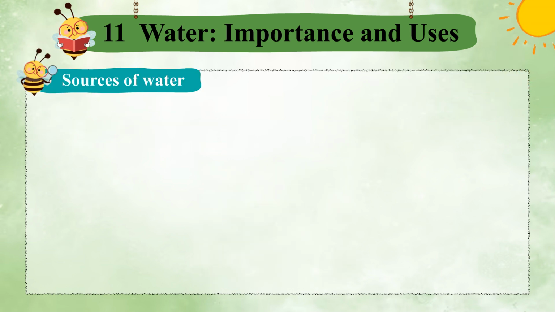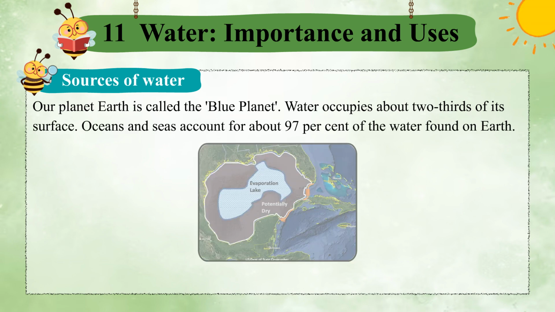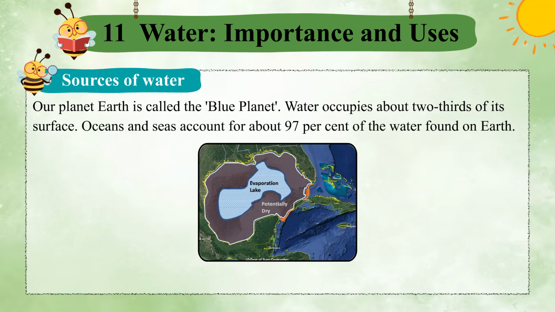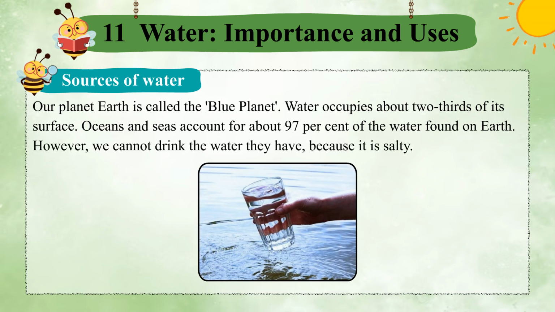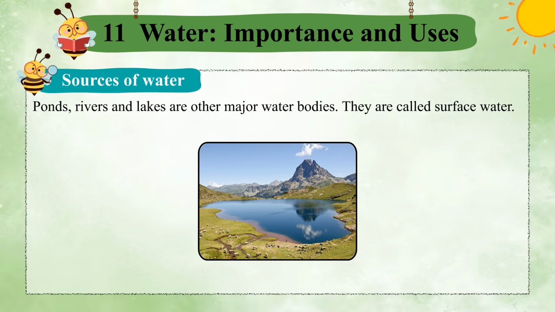Sources of water. Our planet Earth is called the blue planet. Water occupies about 2/3 of its surface. Oceans and seas account for about 97% of the water found on Earth. However, we cannot drink the water they have because it is salty. Ponds, rivers and lakes are other major water bodies. They are called surface water.